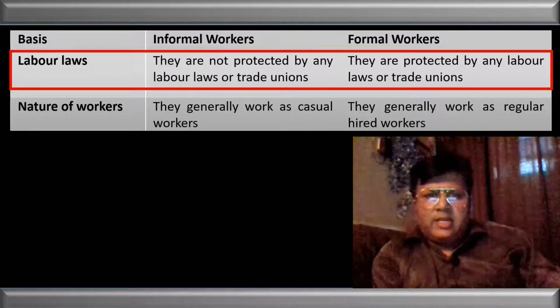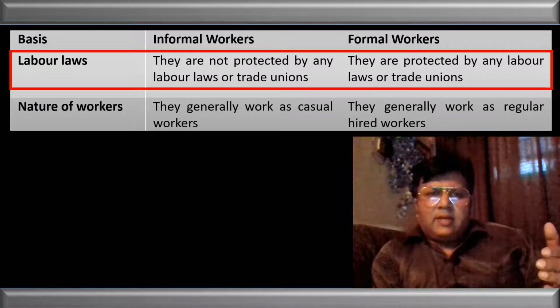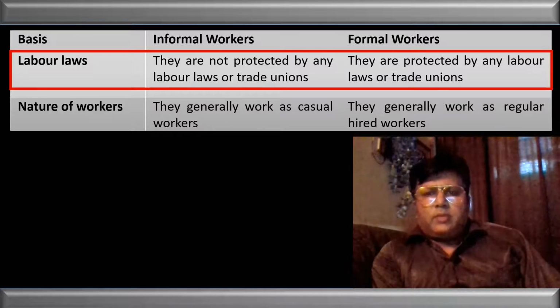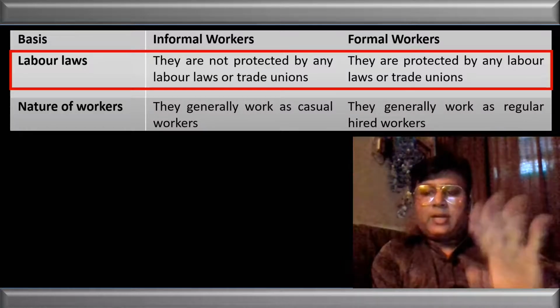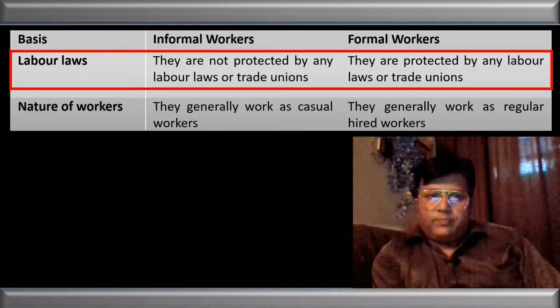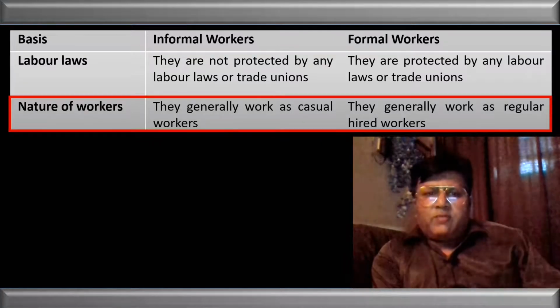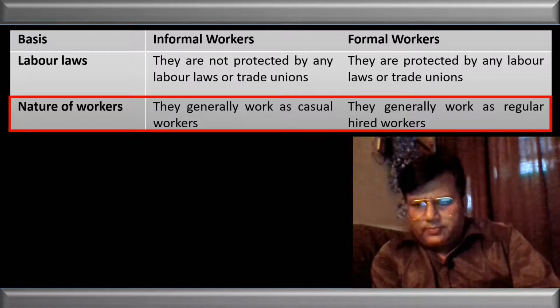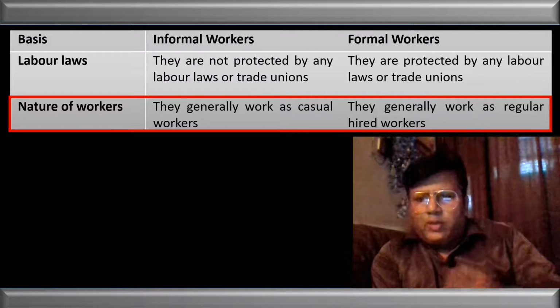On the basis of the labor law, informal workers are not protected by any labor law, whereas the formal workers are well protected by the labor law. On the basis of the nature of the work, informal workers are generally casual workers, and formal workers are the regular hired workers. I hope the point is clear to everyone.